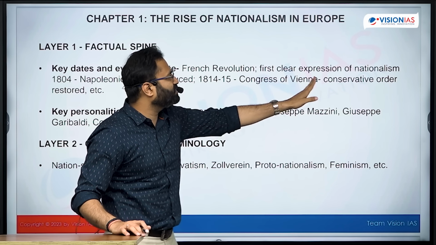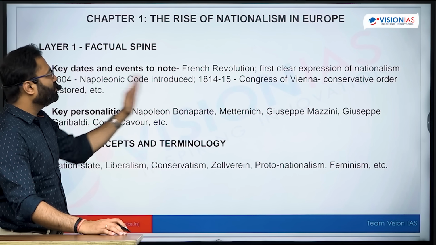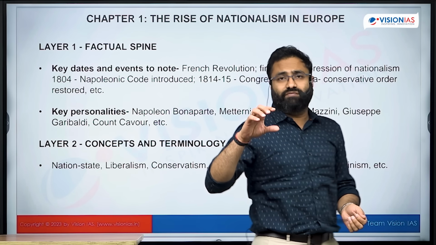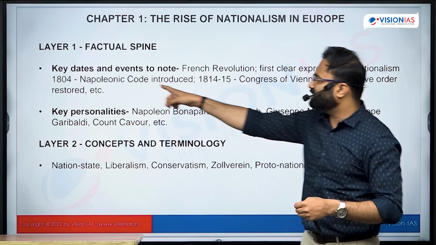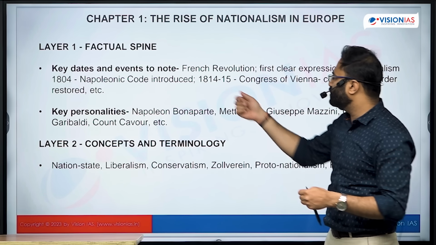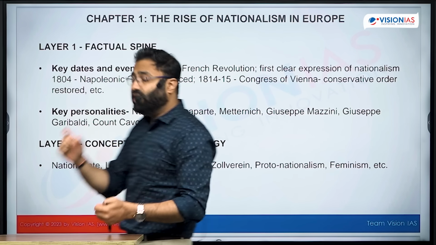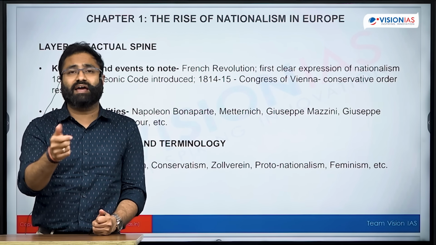Then it is the first clear expression of nationalism. Then in 1804, the Napoleonic Code. So the Napoleonic Code, basically you can relate it with the constitution, because the way rights are provided to the population, that particular thing is enshrined in the Napoleonic Code. 1814-15, Congress of Vienna. Now, Congress of Vienna kya tha? Why did that particular Congress of Vienna take place, and eventually how did it impact the course of subsequent events?